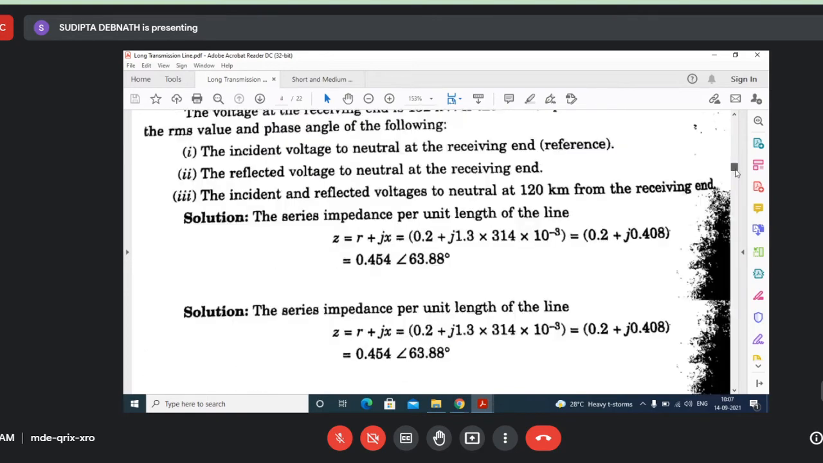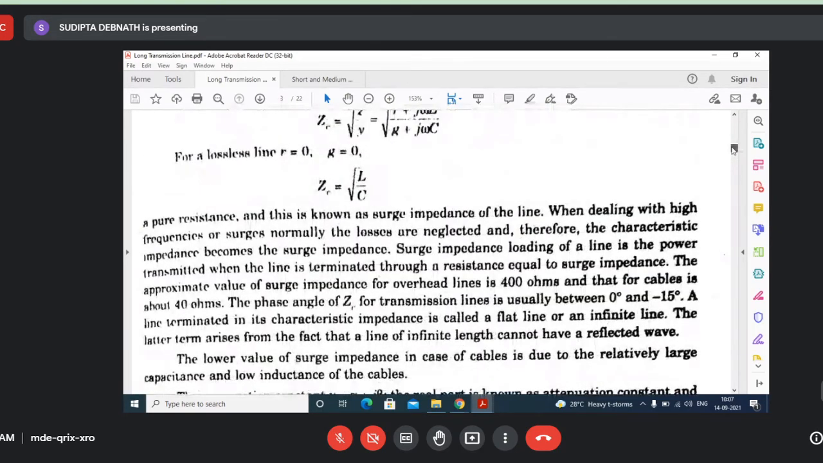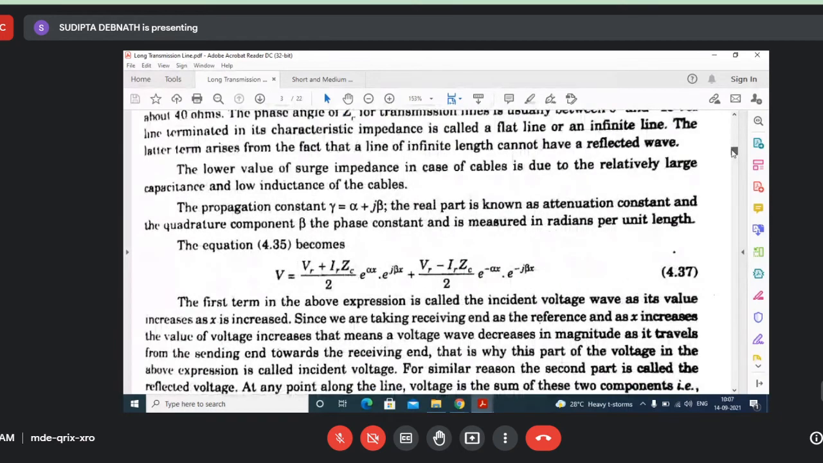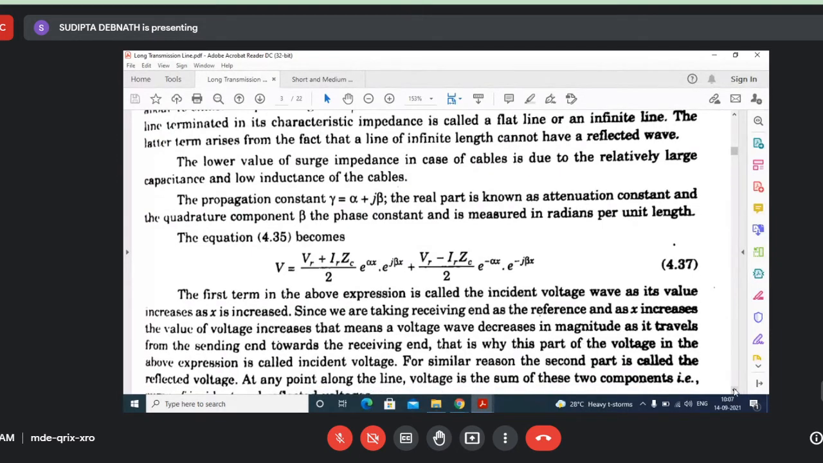So similarly, this is true for the current wave also. Let's discuss any one wave. What is written here is very important.